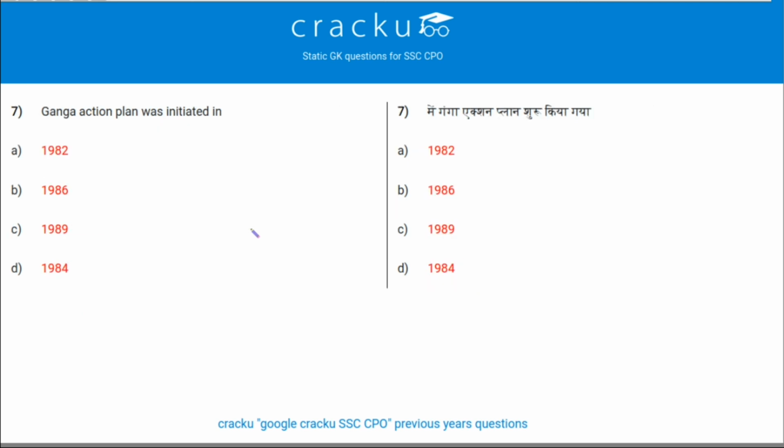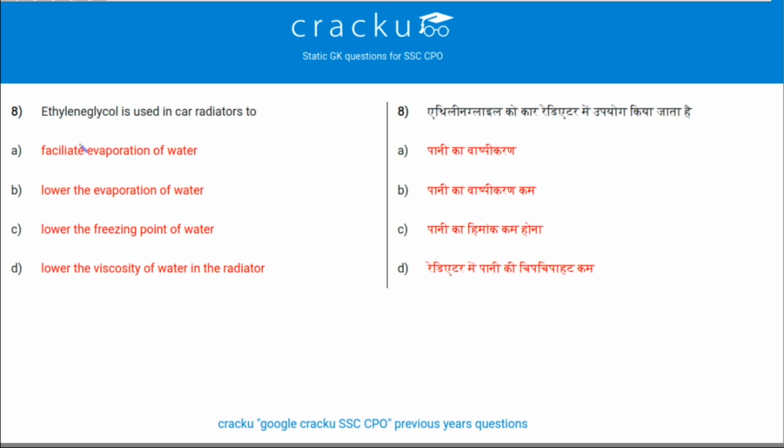Next question. Ganga Action Plan was initiated in, so this was initiated on 14th January 1986. So the correct answer is option B. Next question. Ethylene glycol is used in a car radiator to, okay, ethylene glycol is also an antifreeze, used for cooling a car radiator during the winter because it has a much lower freezing point than water. So it is used to lower the freezing point of water. Option C is the correct answer.